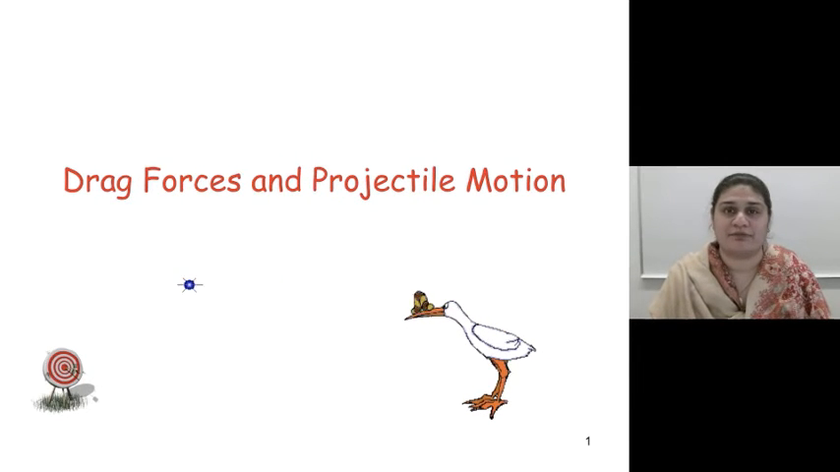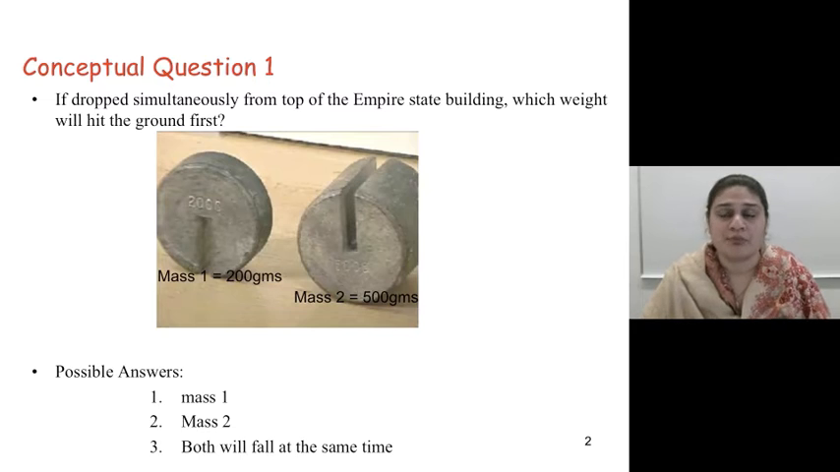Let's talk about drag forces. Before we begin, let's ask ourselves a question. If dropped simultaneously from the top of the Empire State Building, which weight will hit the ground first? Mass 1, which is 200 grams, or mass 2, which is 500 grams.